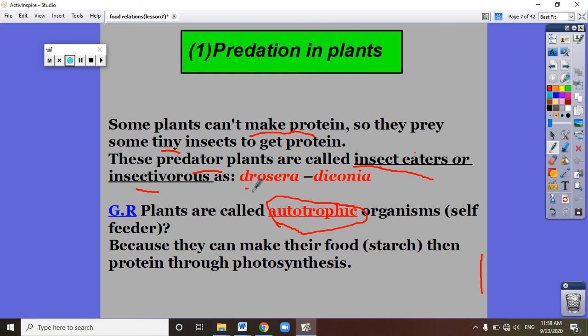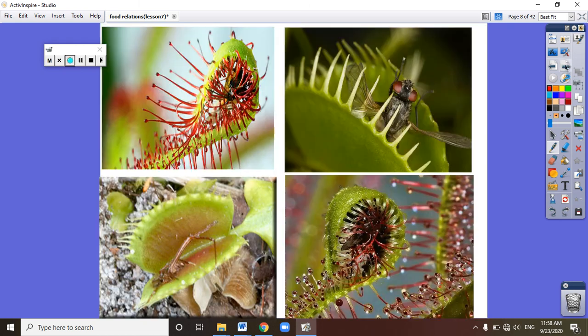We have here two examples for the insectivores or insect eaters: Drosera and Dionaea. Let's see the pictures for Drosera and Dionaea. As you can see here, this plant is devouring the small insect. The black thing here is the small insect. And also here, this plant is devouring a small insect.